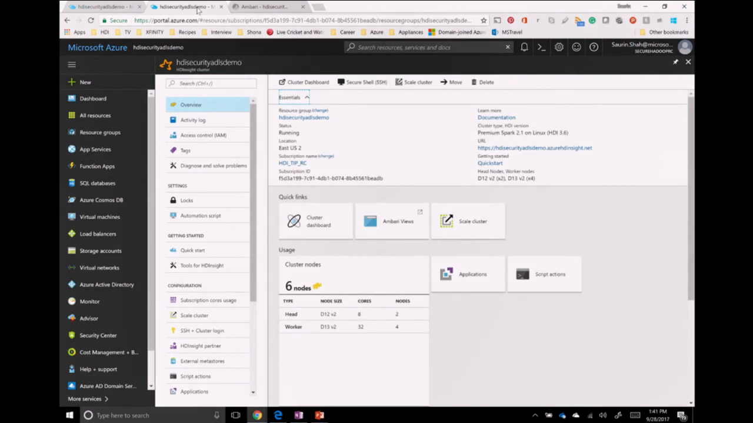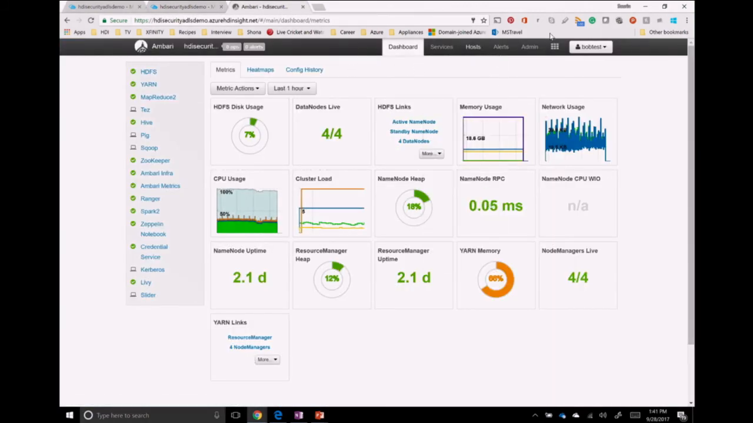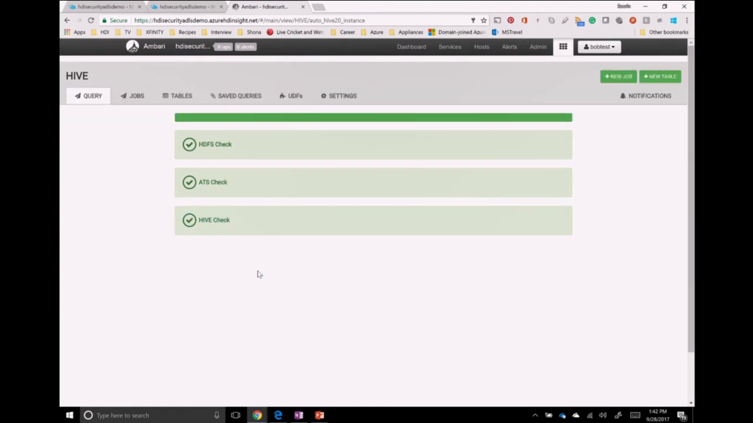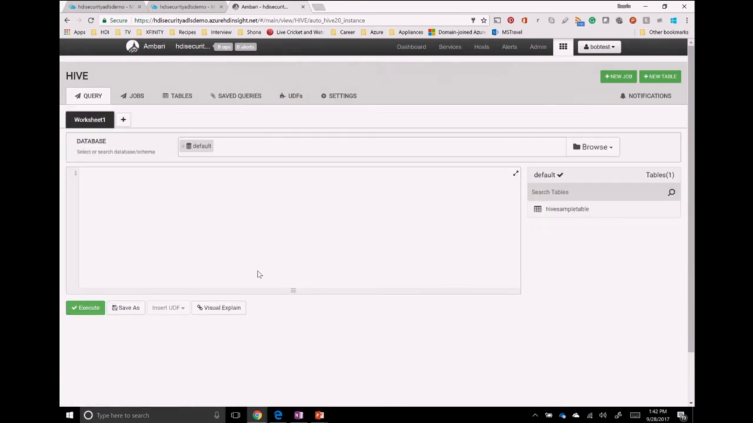Now I have a cluster which is already created, which is the HDI ADLS demo, security demo. This is a premium Spark cluster, and it uses data lake store as a primary data lake, as a primary store for this cluster. When I log into this cluster using, say, Bob Test, for example, and when I go to Hive View, and if I try to create a table which is based on the customer.csv, it should fail.